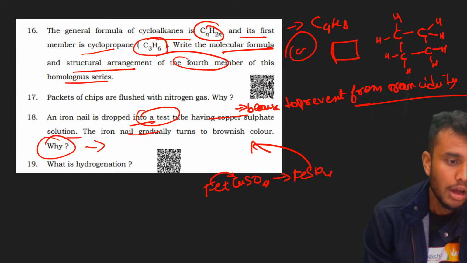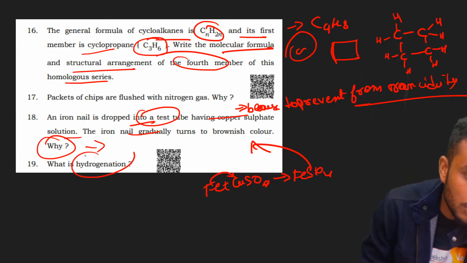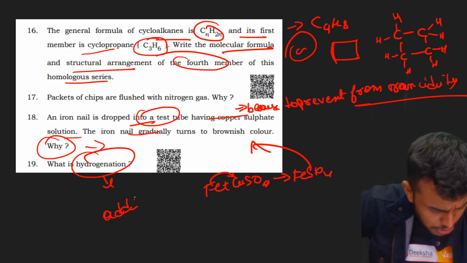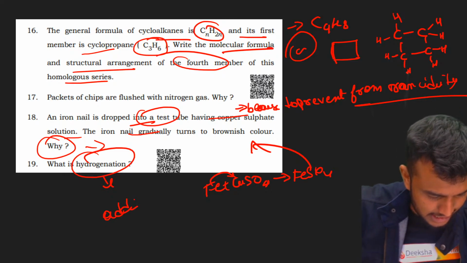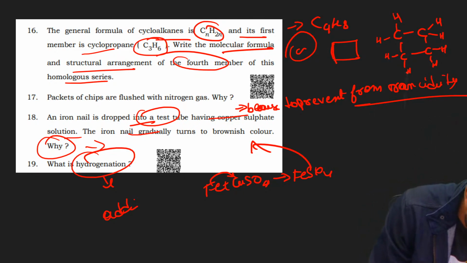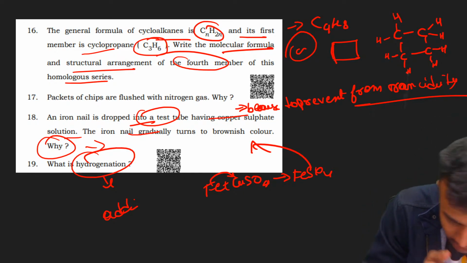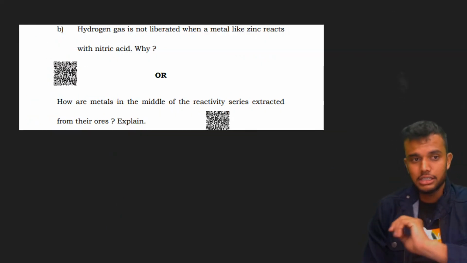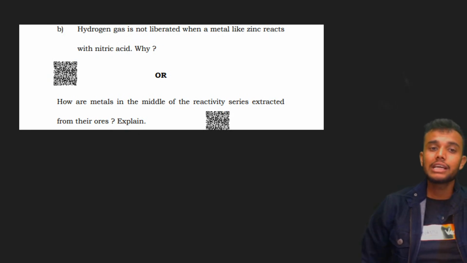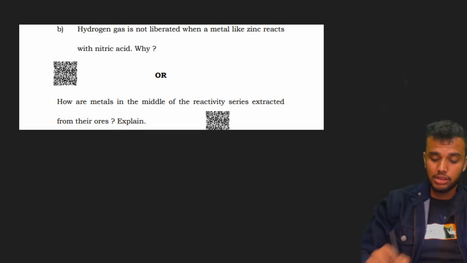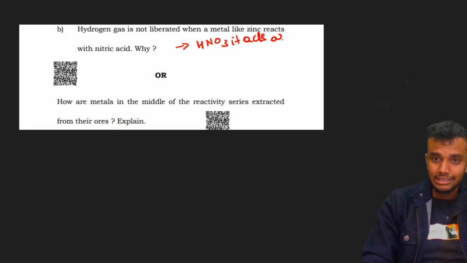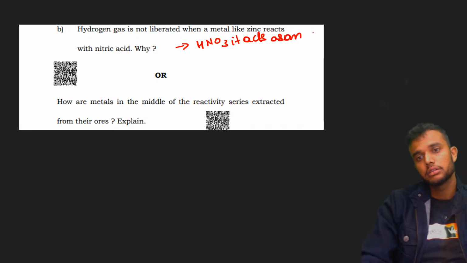What is hydrogenation? Hydrogenation is nothing but the addition of hydrogen to an unsaturated hydrocarbon. It is called the hydrogenation reaction. Next question. Hydrogen gas is not evolved when metals like zinc react with nitric acid, because HNO3 acts as a strong oxidising agent.